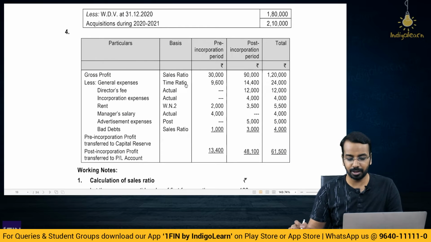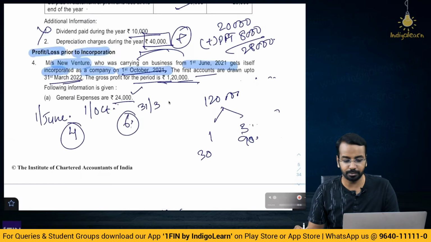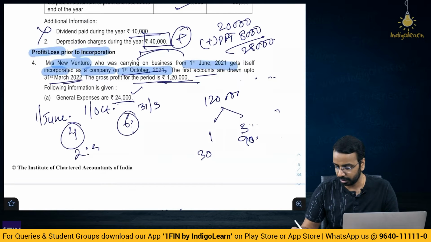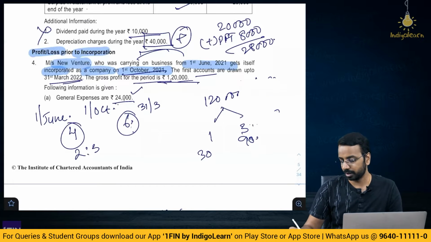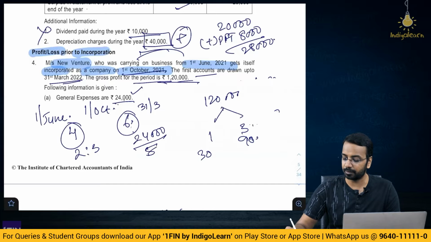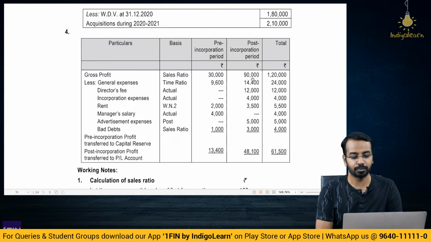General expenses, time ratio. So, general expenses of 24,000 on the basis of time ratio. Time ratio we have calculated 4:6, that is 2:3. So, out of 24,000, if I divide by 5, I get 5 4s are 25, it's 4,800. So, for 2 it is 9,600 and for 3 it is the balance 14,400.